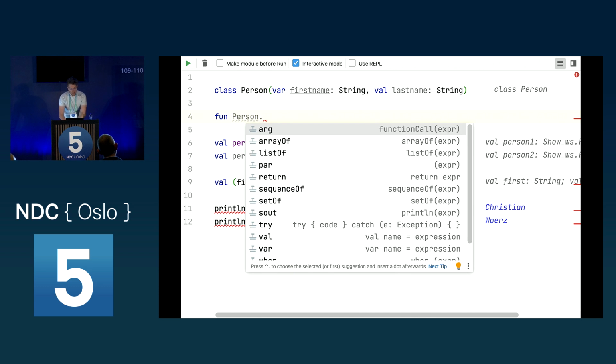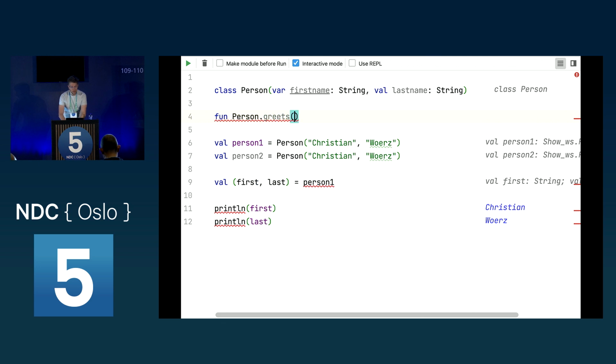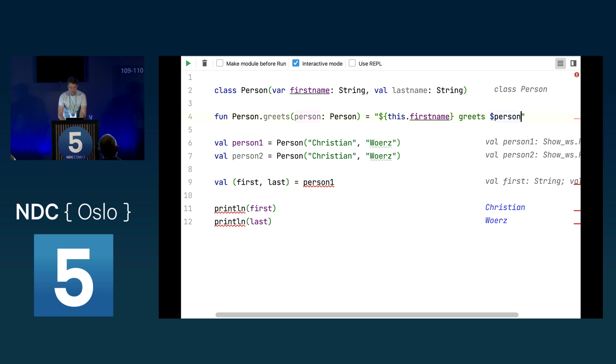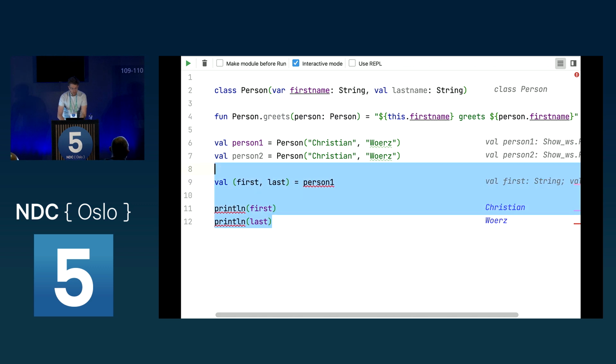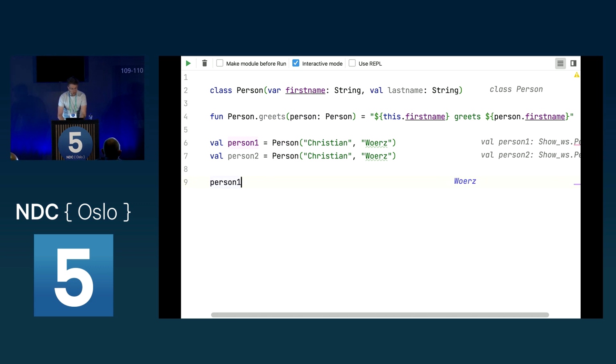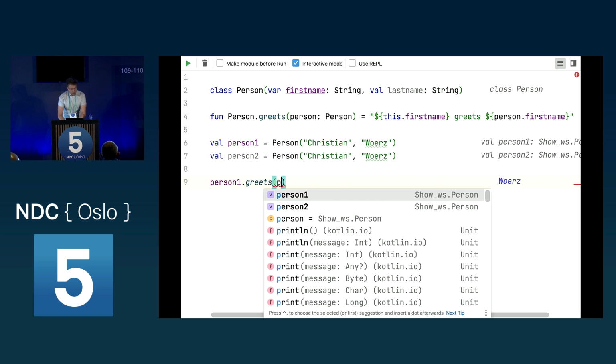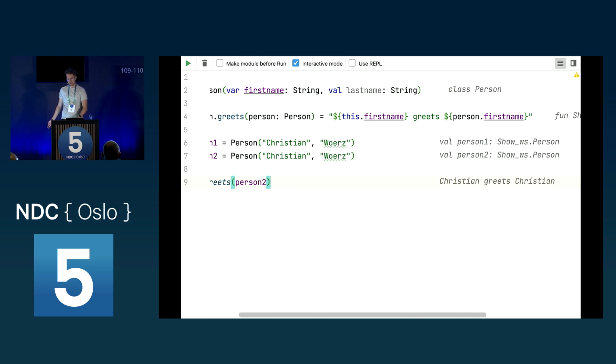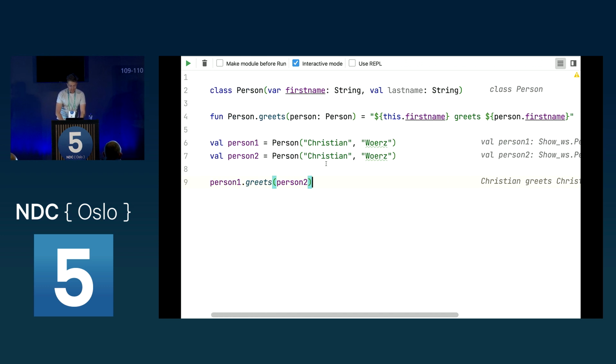So you have your person, and you say, well, I want to have a greets function, and I have a second person here, and I want to have this dot first name greets person dot first name. So we can now, of course, do the following. We can say person1 dot greets person2, and then we get back Christian greets Christian. Yeah, it's I'm greeting myself. So let's change this to Max so that I'm not greeting myself. So now, as you can see, this works.